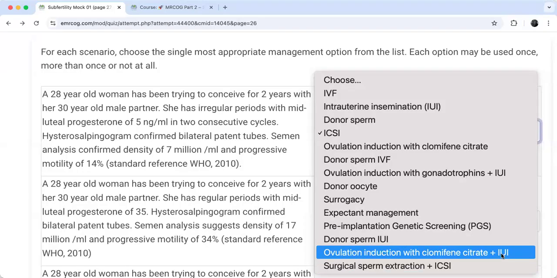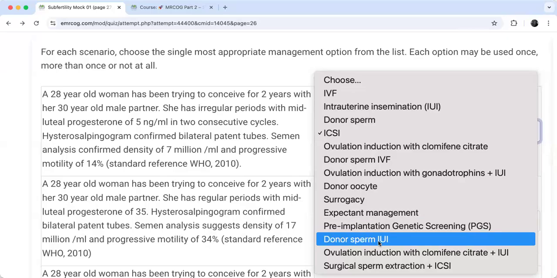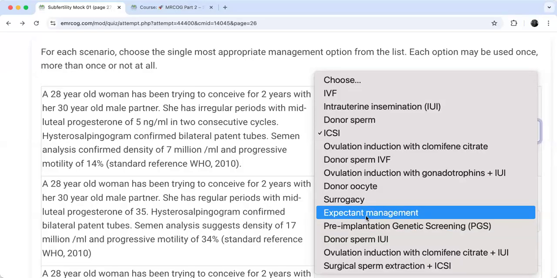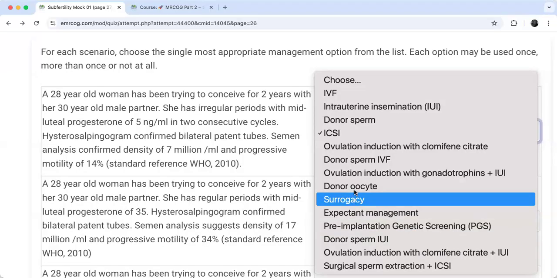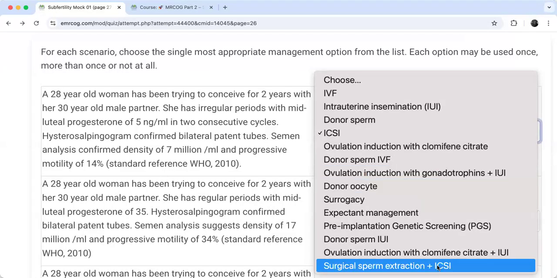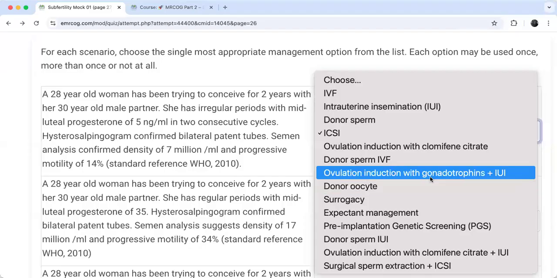Ovulation induction with clomiphene with IUI is a treatment that the NHS does not agree for, okay? Donor sperm IUI, no, why donor sperm? Not pre-implantation genetic diagnosis, not expectant, not surrogacy, not donor oocyte. Ovulation induction with gonadotropin and IUI doesn't make any difference to ovulation induction with clomiphene citrate with IUI.